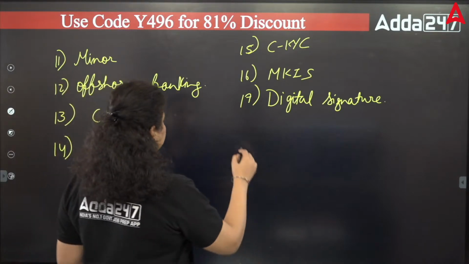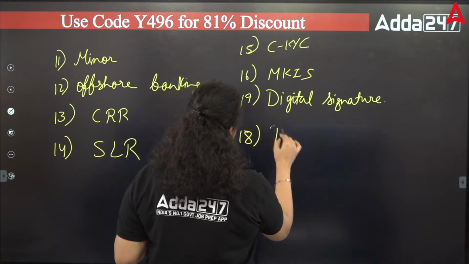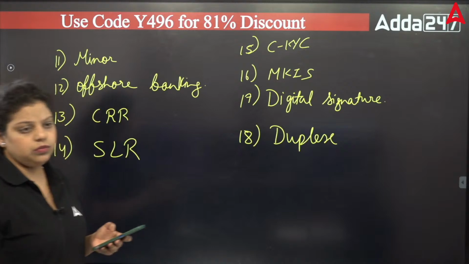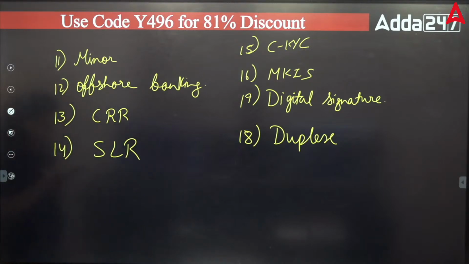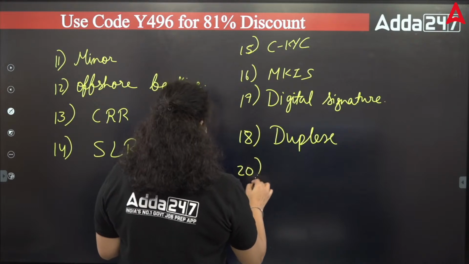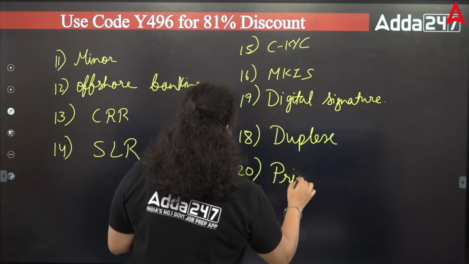One question was from the network, like we know duplex, simplex and full duplex. These are the 3 types of networks. Out of that, duplex has been asked. Then one question was asked from the pricing.